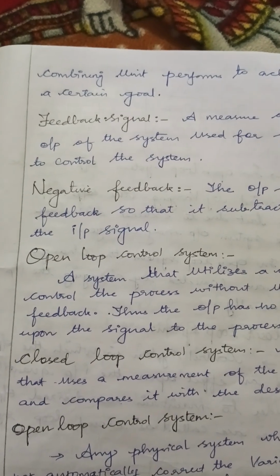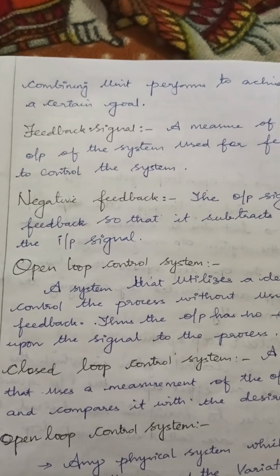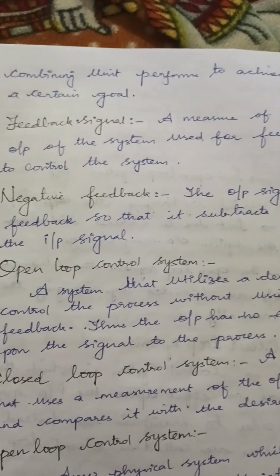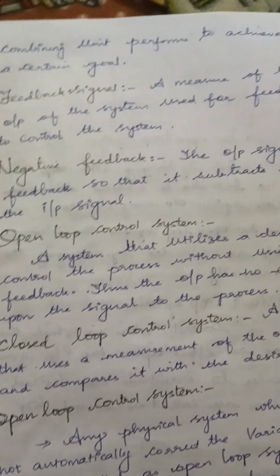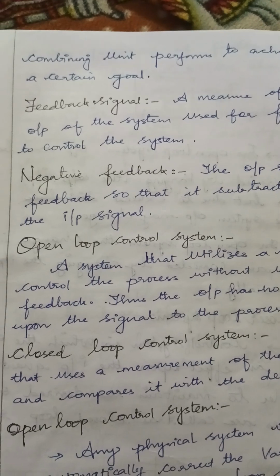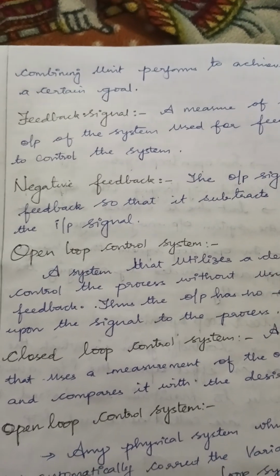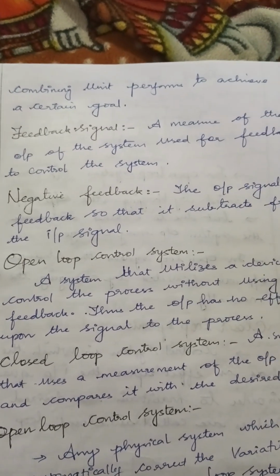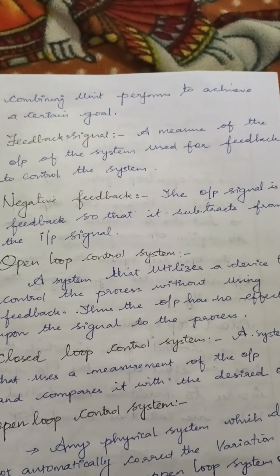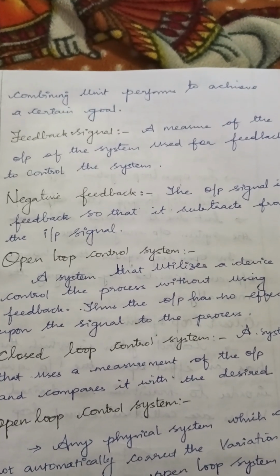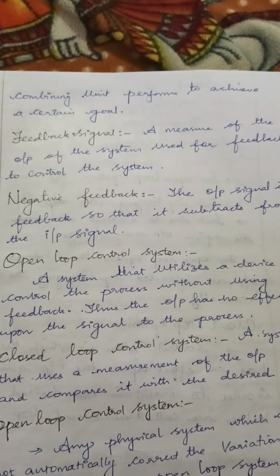Now we are going to see what is meant by feedback signal, what is negative feedback, and what is open loop and closed loop system. In control systems, the main concept we have to see is feedback signal. You may have already come across the word feedback. In a classroom you give feedback about the classes, or if you buy any product, you may have some feedback about it.